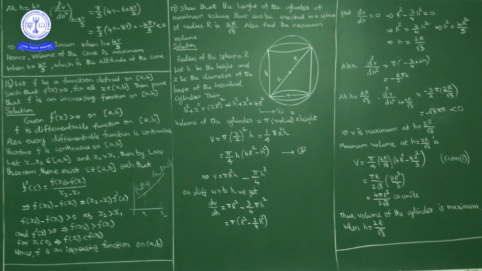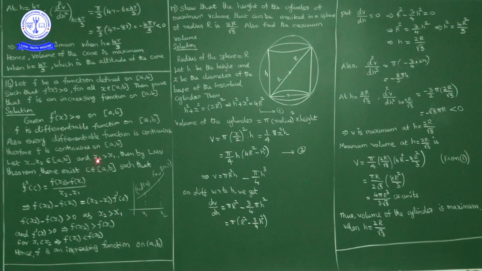Now here, given that f is a function defined on closed interval [a, b] such that f'(x) is positive for every point in closed interval [a, b], we have to prove that f is an increasing function on closed interval [a, b]. So as f'(x) is positive for all x belonging to closed interval [a, b], f is a differentiable function, and as f is differentiable, f is a continuous function on closed interval [a, b].